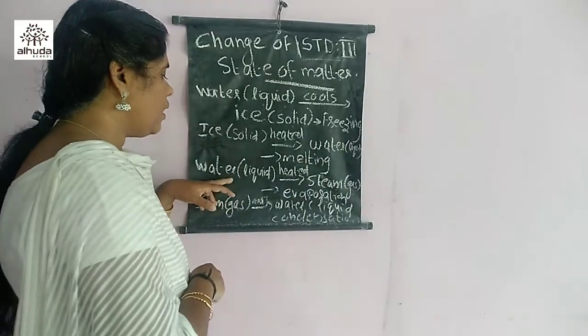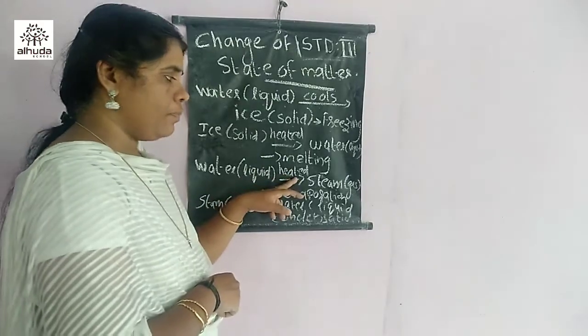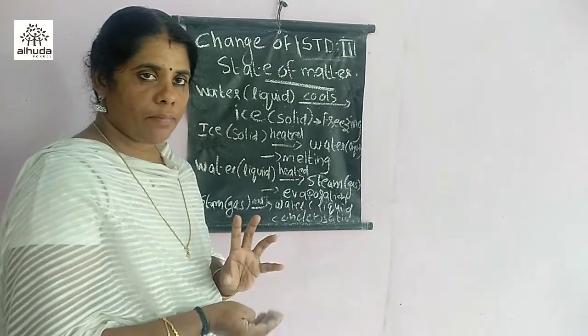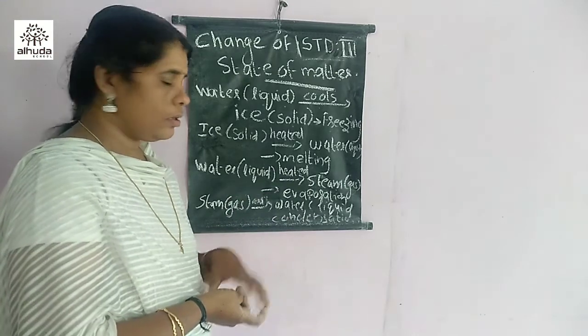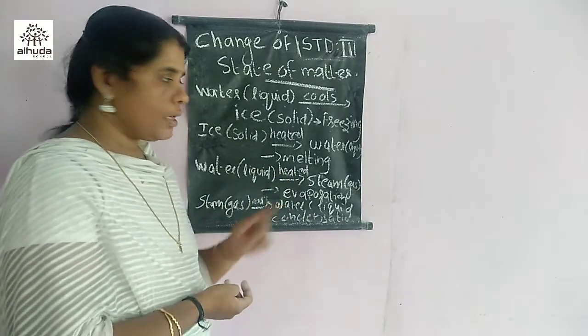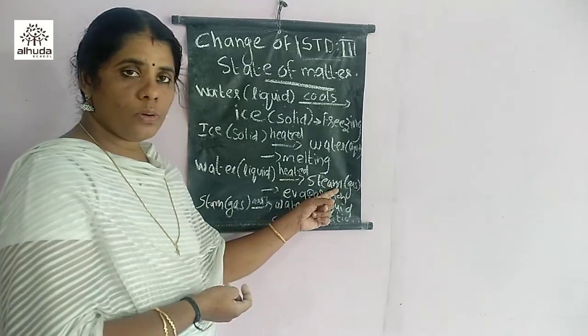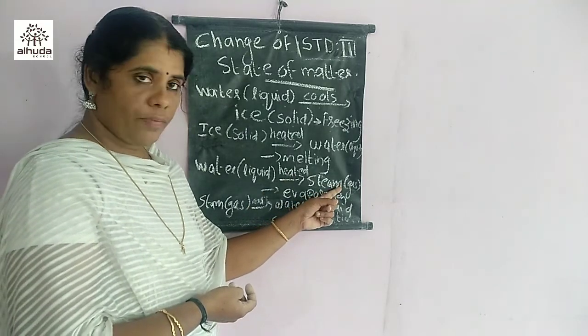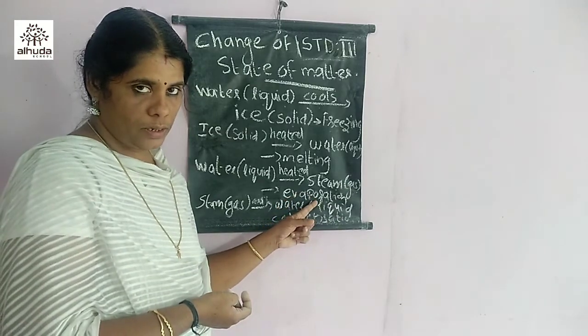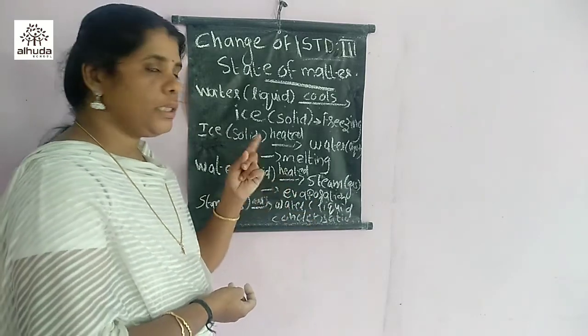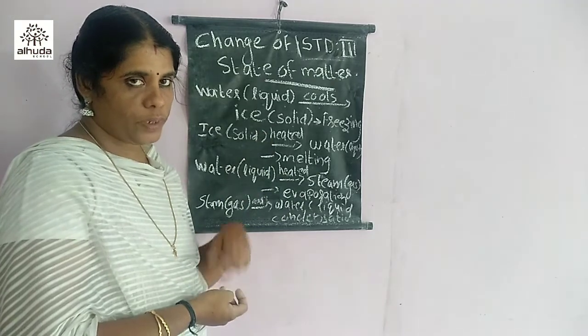Okay, next is this liquid water when heated up. When we take water in a vessel and keep it on a stove, then after heating up, it changes into steam. Water vapor will come, that is a gaseous form. So we call it evaporation. Water on heating changes into gas form, that is steam.